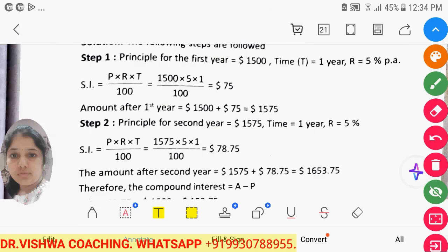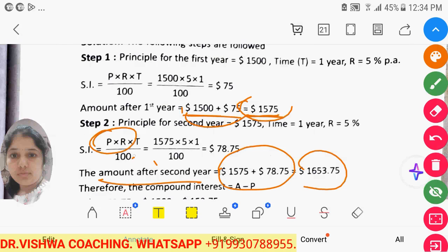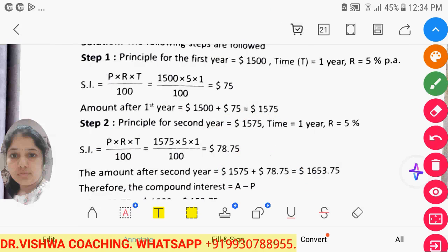Whatever interest amount we have to pay gets added into the principal. So the principal increases, and on that added amount we again calculate the interest, and both interests together give us the final value which they have to pay.